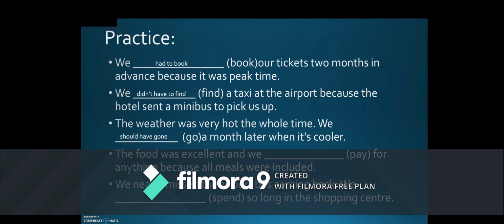The next one, the food was excellent and we paid for anything because all meals were included. Exactly, we didn't have to pay for anything because all meals were included. There's no need to pay.